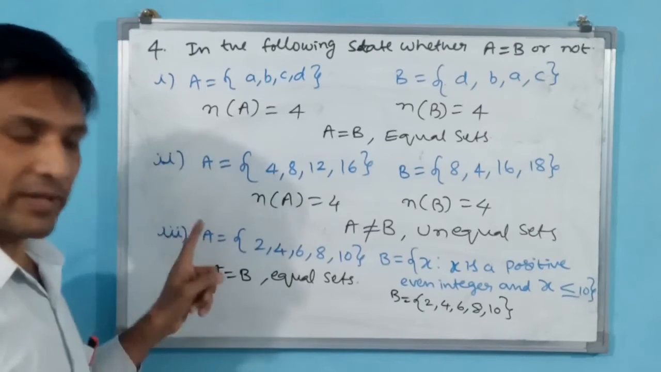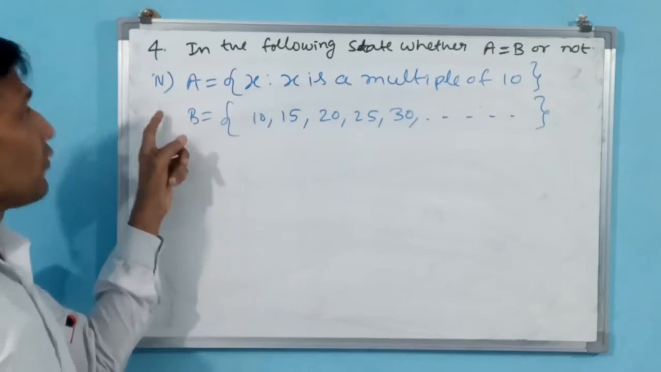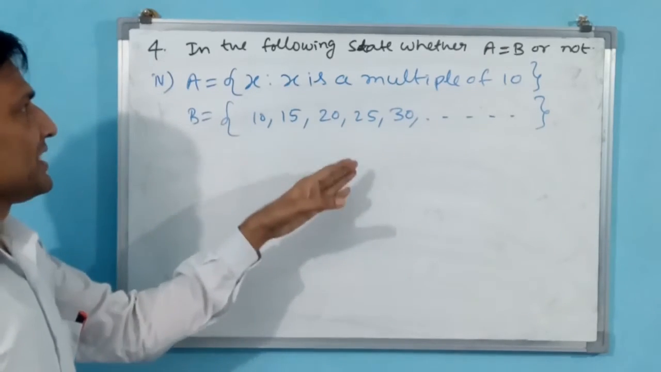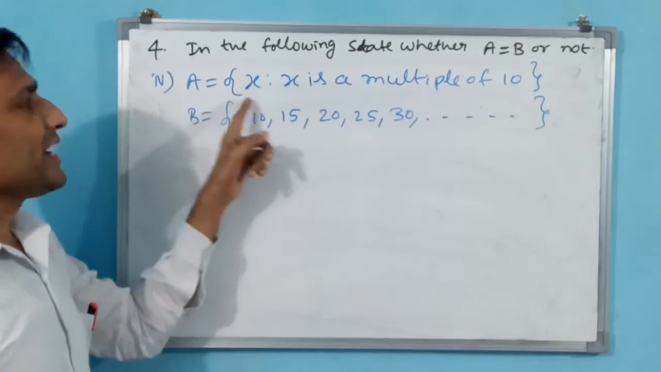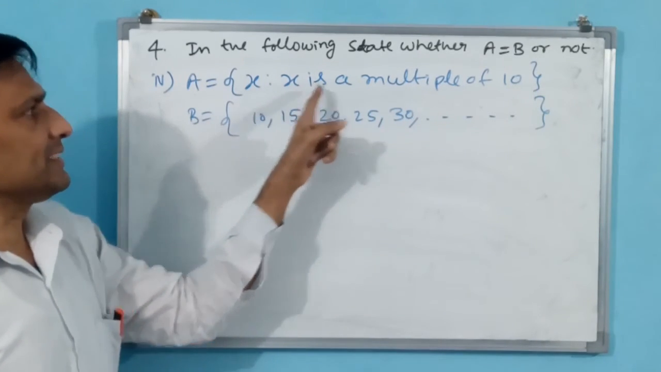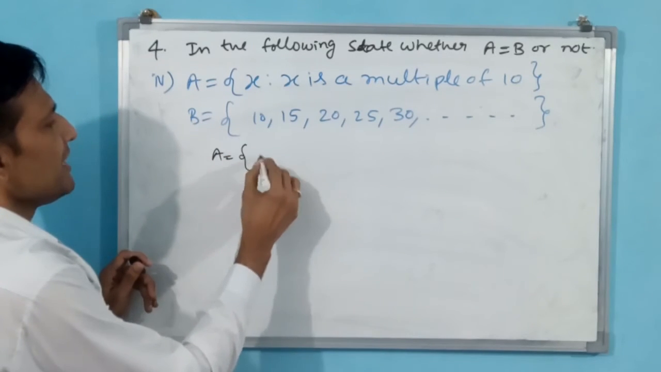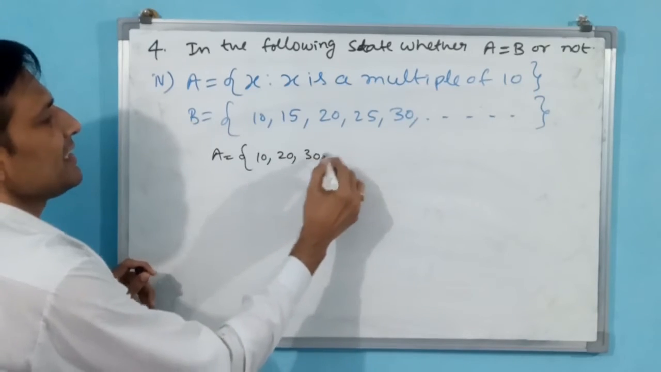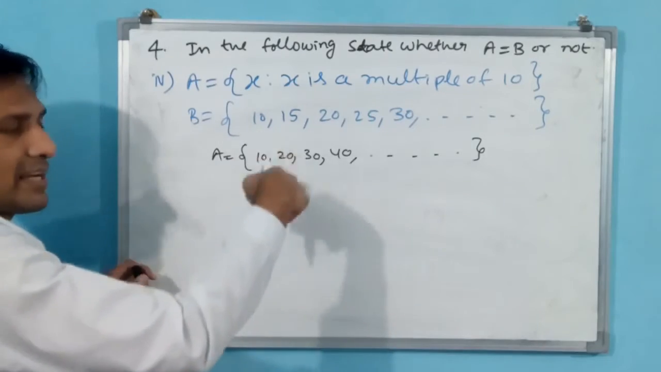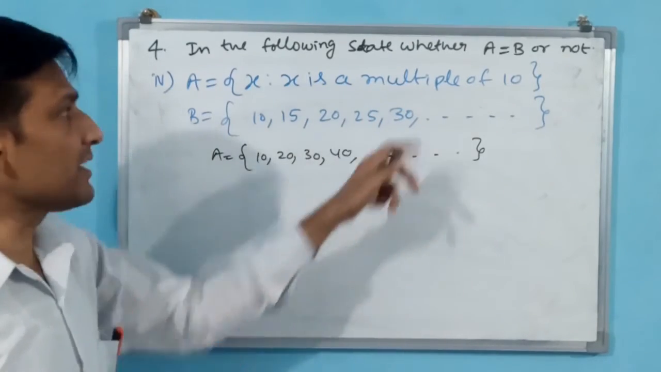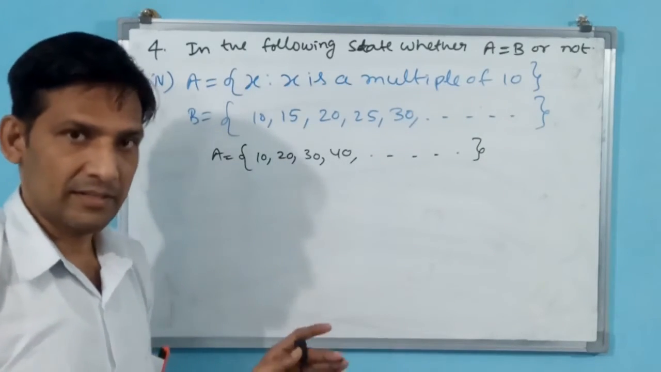Okay. Let us go for the fourth part of this. You see what they have mentioned in the fourth part of the fourth question. We have to see whether A is equal to B or not, equal sets or not. B is equal to, for all values of x, x is a multiple of 10. Multiple of 10 means it will be 10, 20, 30, 40. Both are infinite sets, but here they are not asking finite or infinite. They are asking whether A is equal to B or not, equal sets or not.